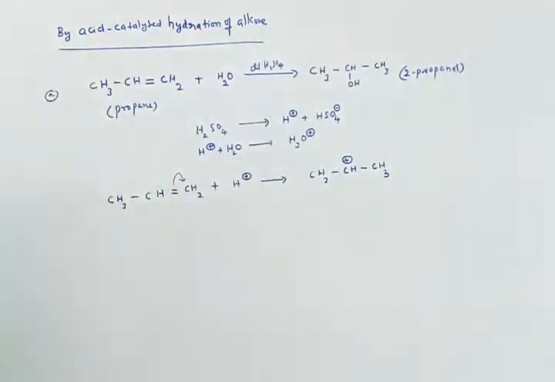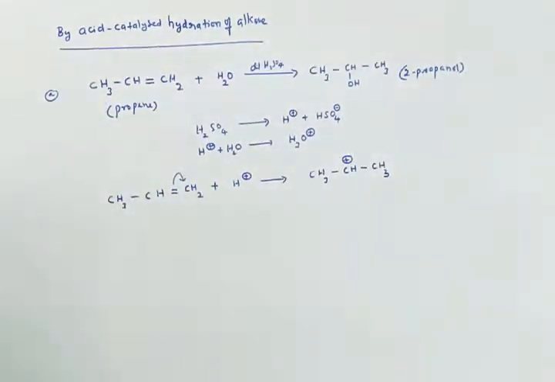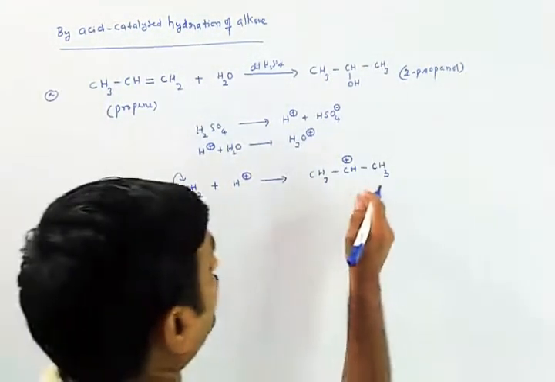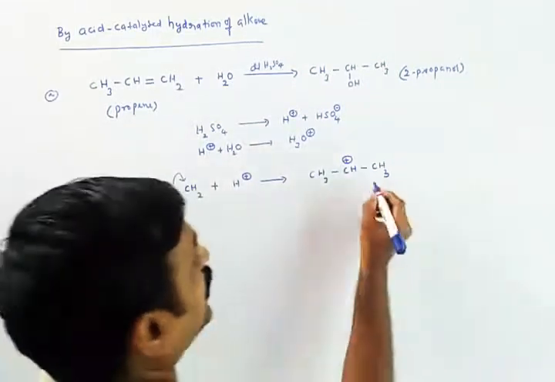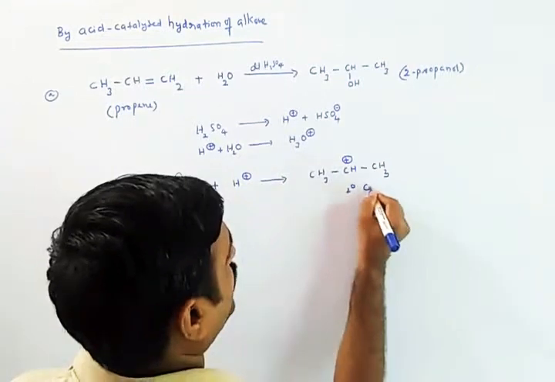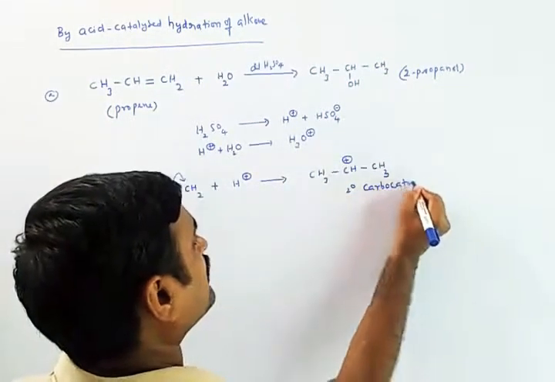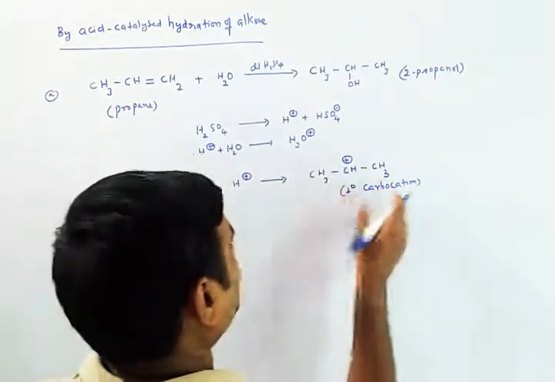Actually, it is the stable one. You can also shift towards this carbon, but the stable carbocation is nothing but the secondary carbocation. In this case, it is the secondary carbocation, or you can call it the carbocation which is stable.